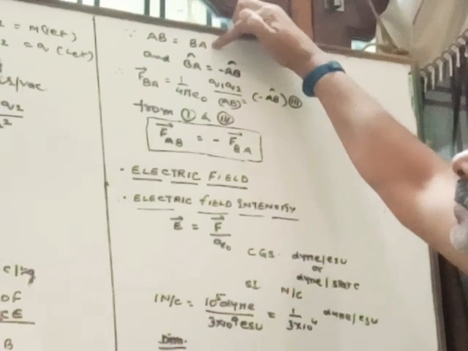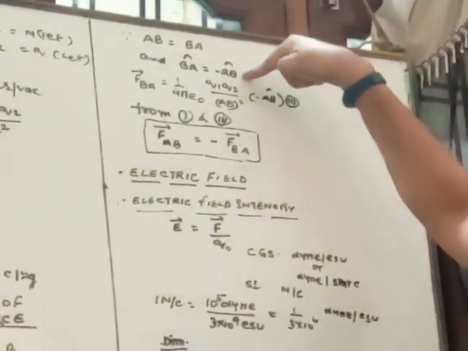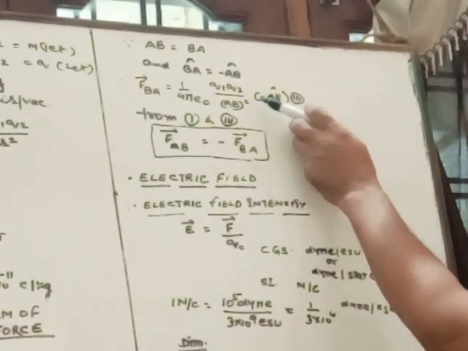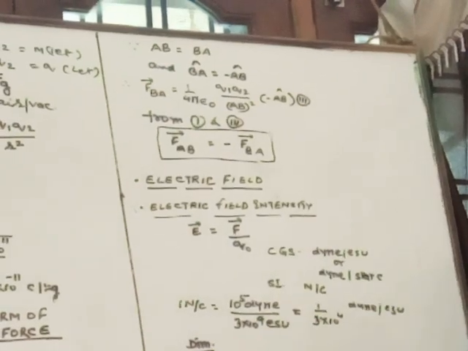Since the magnitudes of AB and BA are the same, but BA cap is equal to minus AB cap, because the direction is reversed, from the second equation FBA is equal to 1 by 4 pi epsilon 0 Q1 Q2 by AB square into minus AB cap.